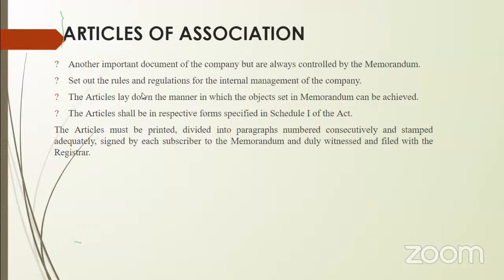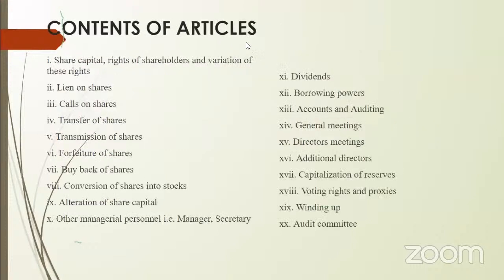What does articles of association mean? It is a secondary important document of a company.